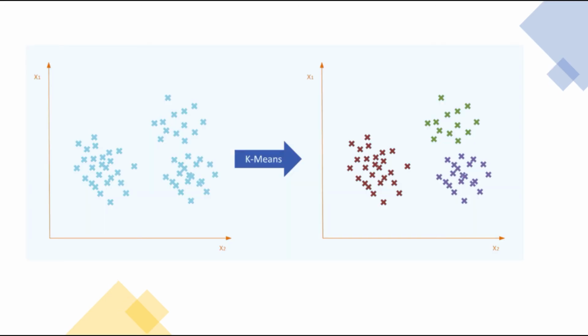So what does it look like? On the left hand side we have the unclustered data, and after we apply k-means you see that it is divided into certain clusters. We have a red, green and purple cluster.